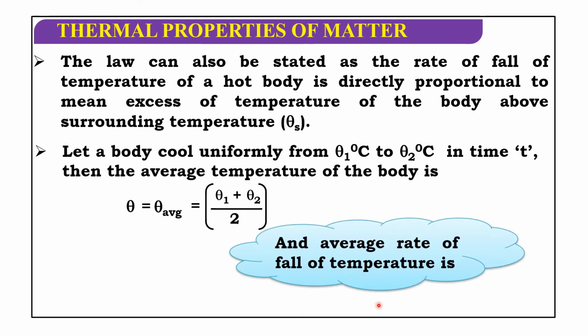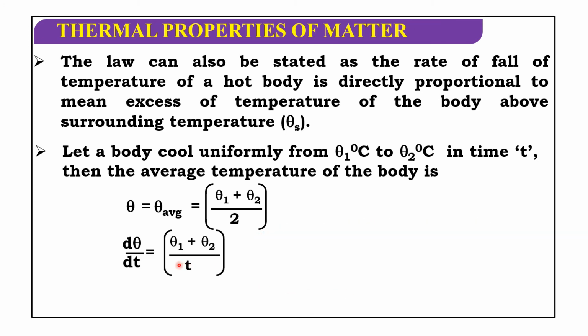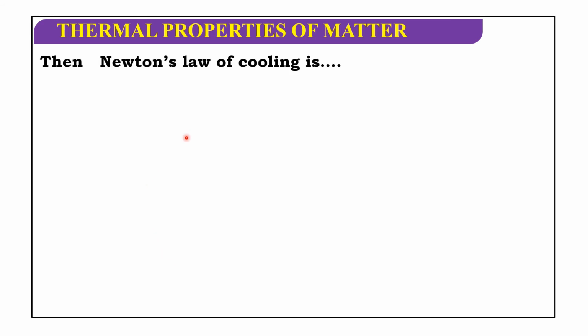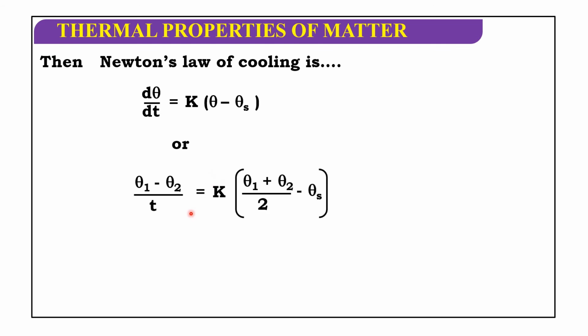and the average rate of fall of temperature is d theta by dt equals theta 1 minus theta 2 by t. Then Newton's law of cooling is d theta by dt equals k of theta minus theta s, or theta 1 minus theta 2 by t equals k of theta 1 plus theta 2 by 2 minus theta s.